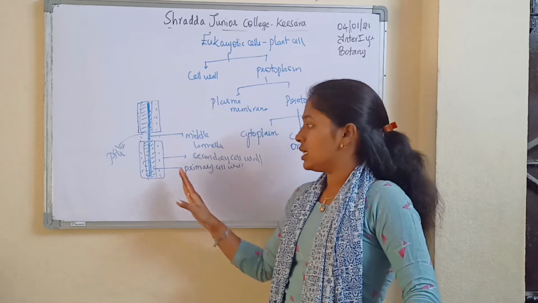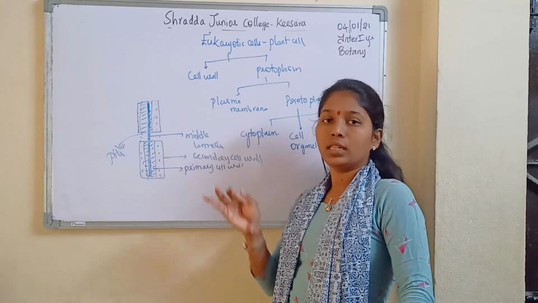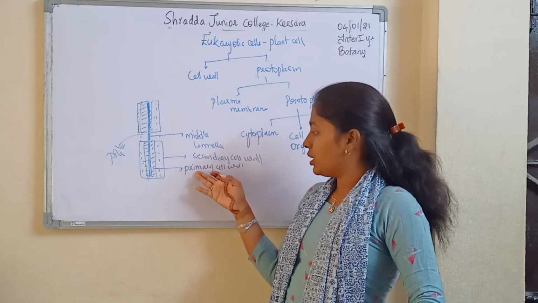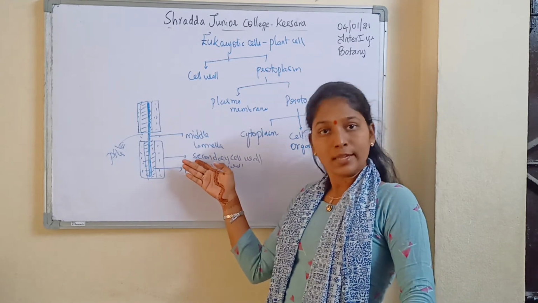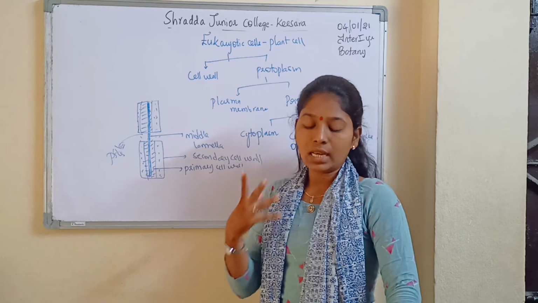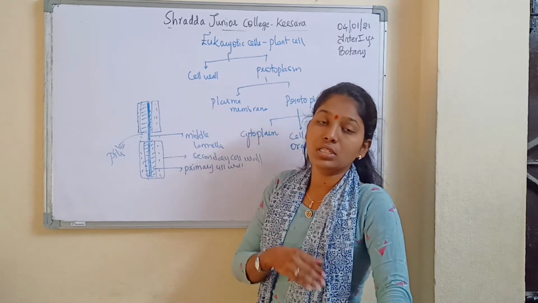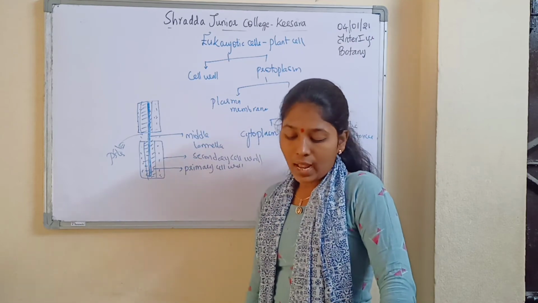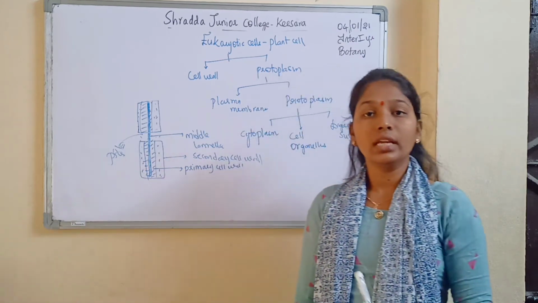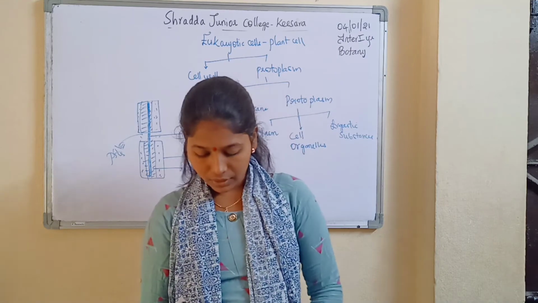Next is the secondary cell wall. After this primary cell wall, the secondary cell wall forms. This is the primary cell wall. What forms after it? The secondary cell wall forms. This secondary cell wall is nothing but a mature cell wall that develops into a secondary wall. Okay, and this secondary cell wall is made up of lignin, suberin, cutin.